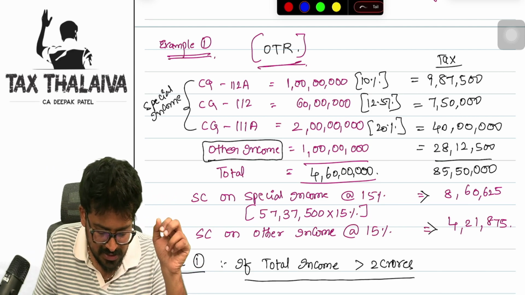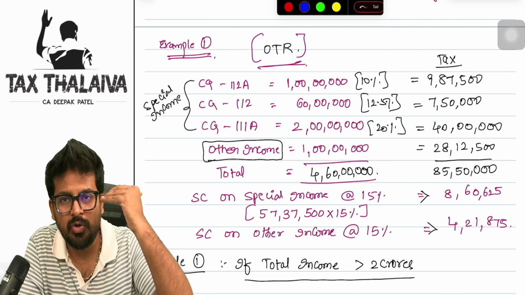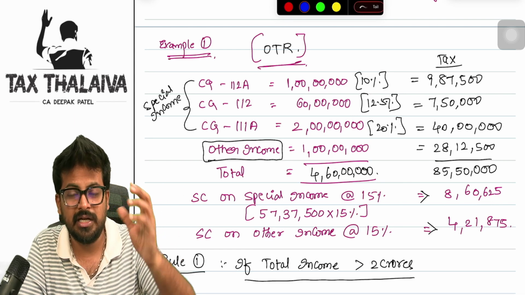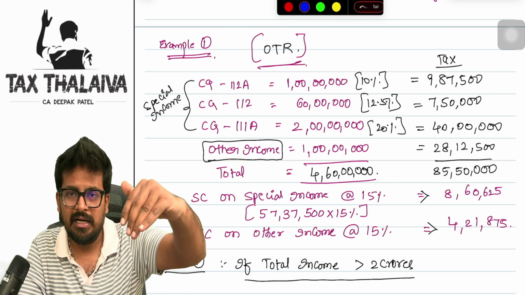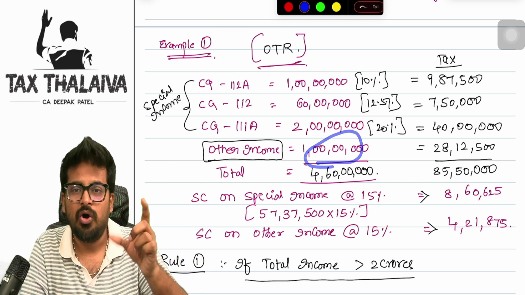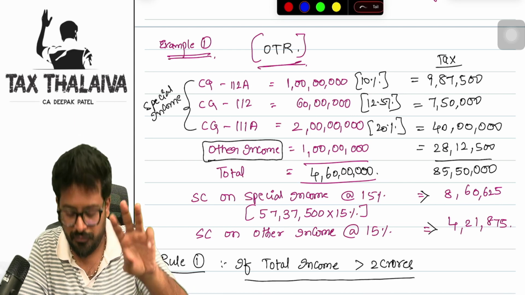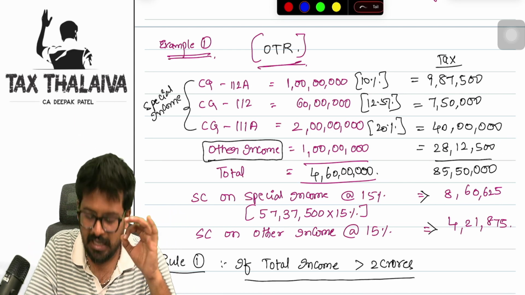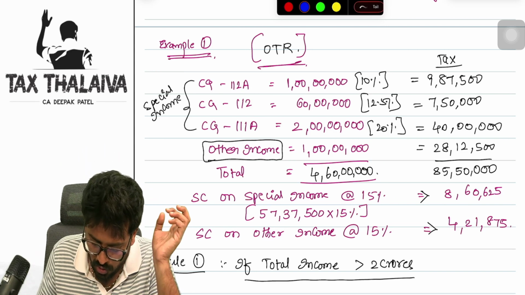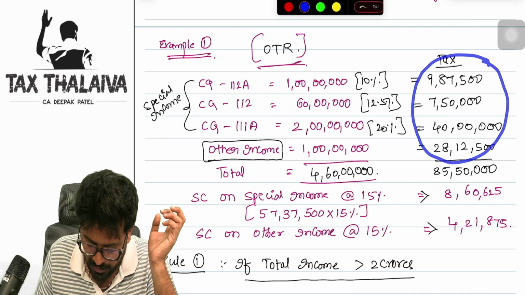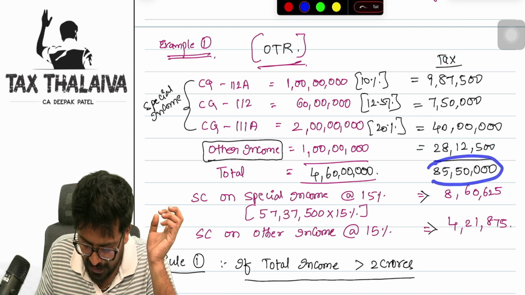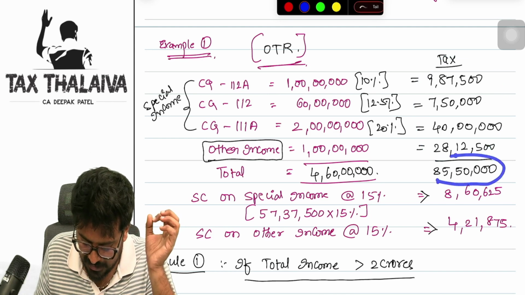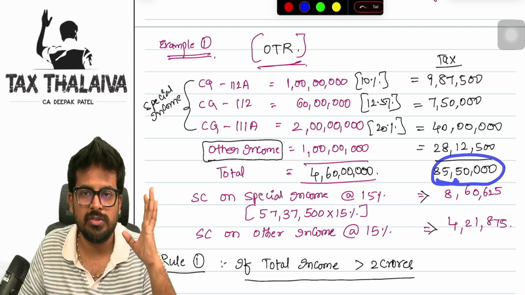We know that this is an optional tax regime. So up to 10 lakhs of income, 1,12,500 will be the basic tax liability. Beyond 10 lakhs, whatever, 90 lakhs, on that 90 lakhs, you have to compute at the rate of 30%. You will arrive at a basic tax liability of 28 lakh 12,500. So all these taxes put together, the amount is 85 lakh 50,000 rupees. This is the basic tax liability. The basic tax liability is 85 lakh 50,000.